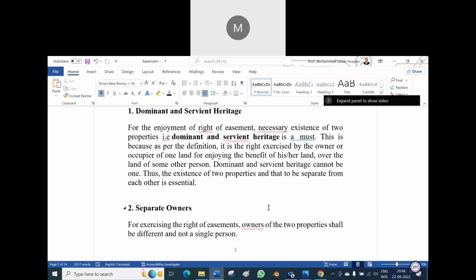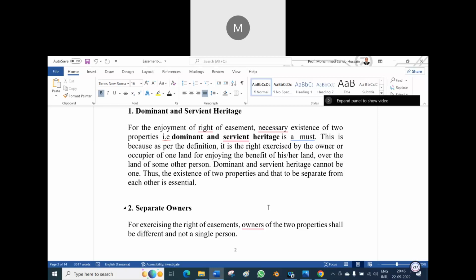Can you fight alone? No, sir. For fighting, how many persons are needed? Minimum 2 persons should be there. So here, one person is the dominant heritage, another person is the servient heritage. Dominant heritage is always the owner of the property. Am I right? Let us see whether I am right or not. So one is dominant heritage, another is servient heritage.